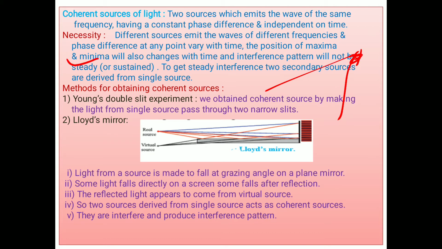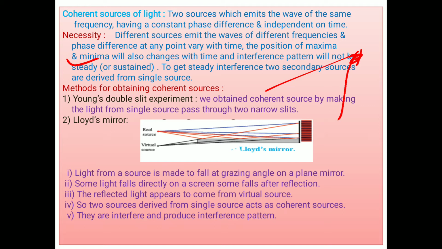Different sources emit waves of different frequencies, and the phase difference at any point varies with time. The positions of maximum and minimum will also change with time. Suppose we use two different sources, then their phase difference at any point never remains constant, because there are rapid and irregular changes of phase. That's why at any point the phase is not constant, so this point does not always remain bright or always remain dark. So we don't get a sustained or steady interference pattern.